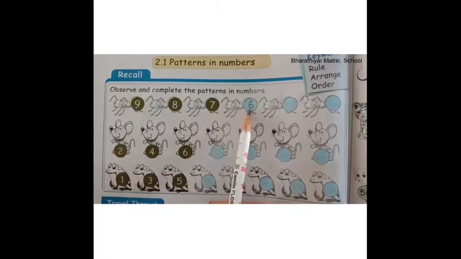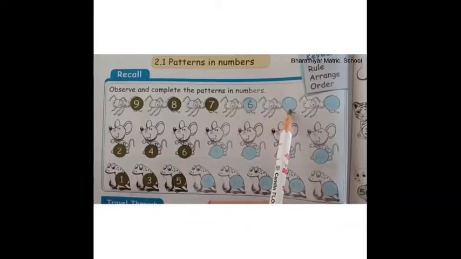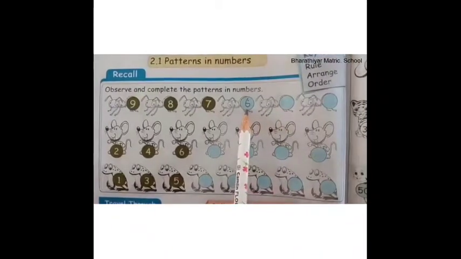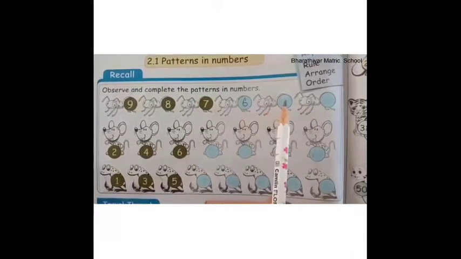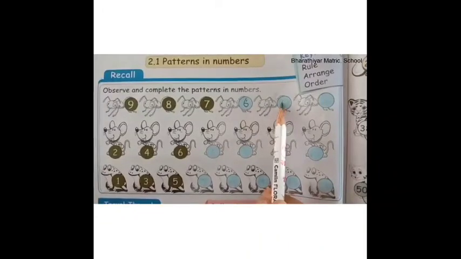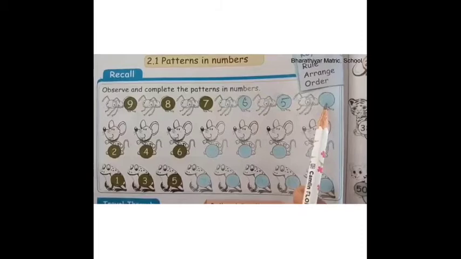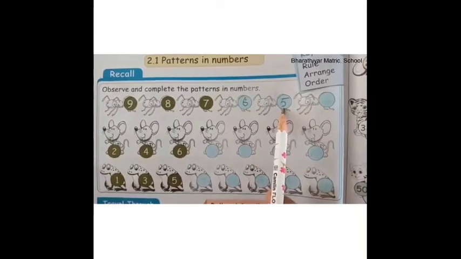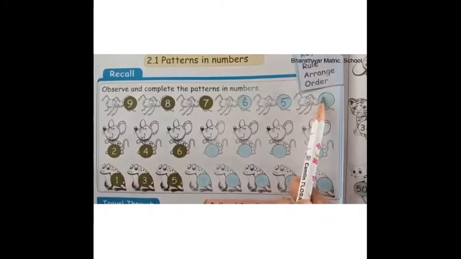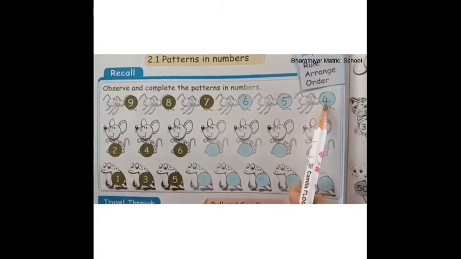Yes, number 6. Now you tell me, what number comes before 6? Yes, number 5. So write 5 here. Next, what number comes before 5? 4. So write number 4 here.